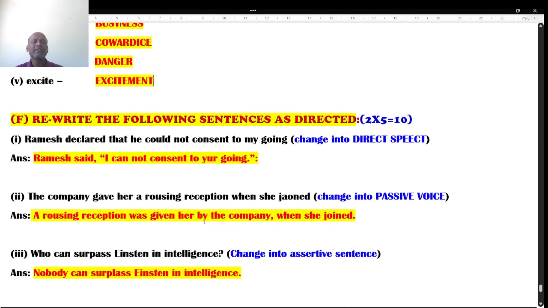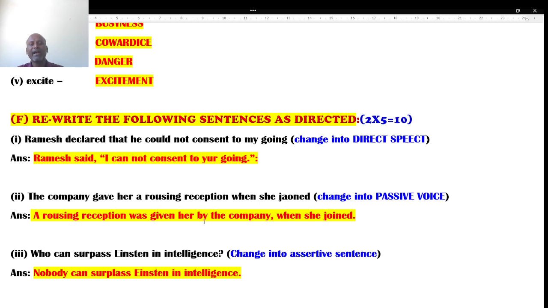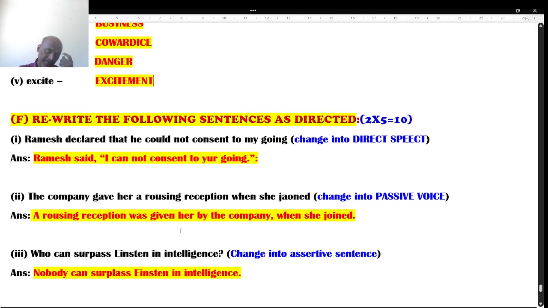Rewrite the following sentence as directed. We have 5 questions back to back, and each question carries 2 marks, totally 10 marks. The very first question is: Ramesh declared that he could not consent to my going. Change into indirect speech.